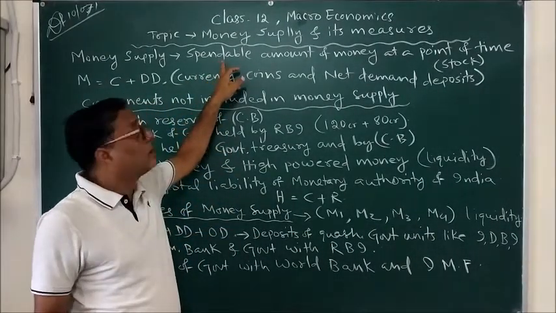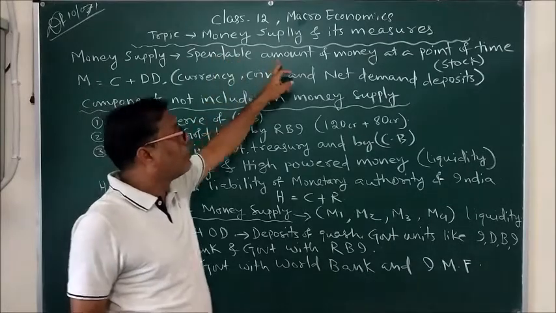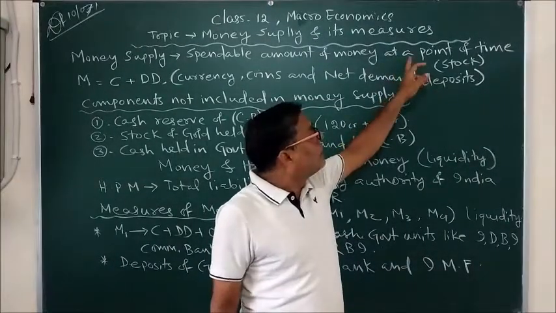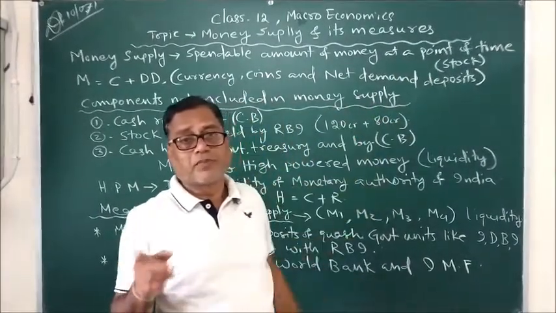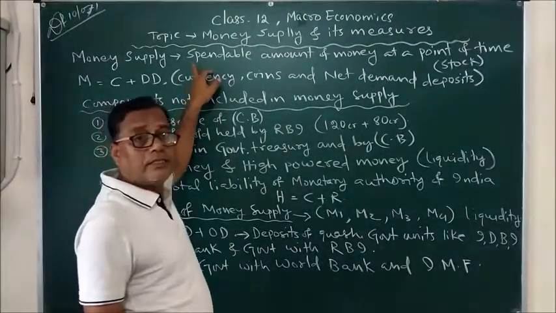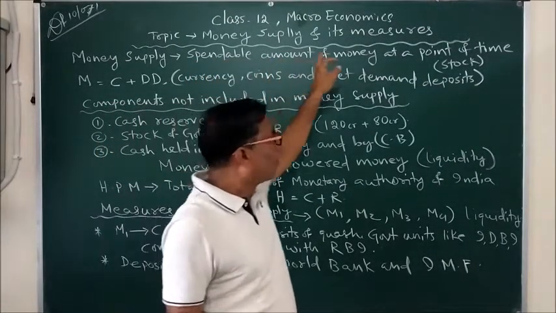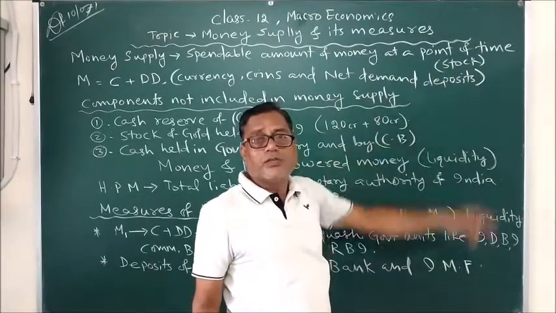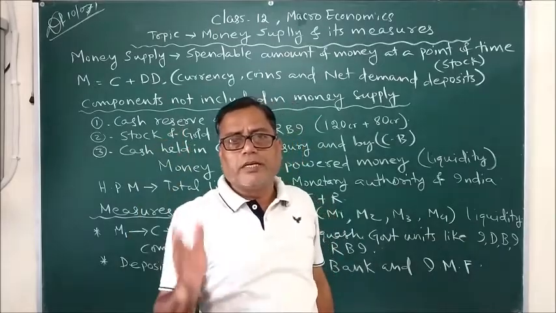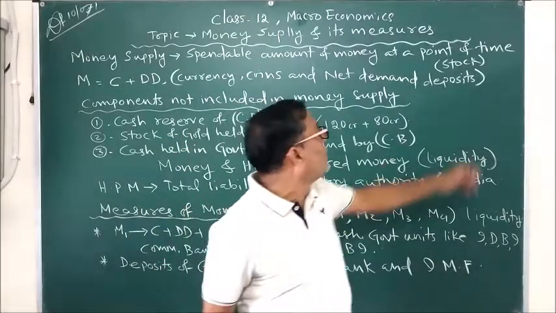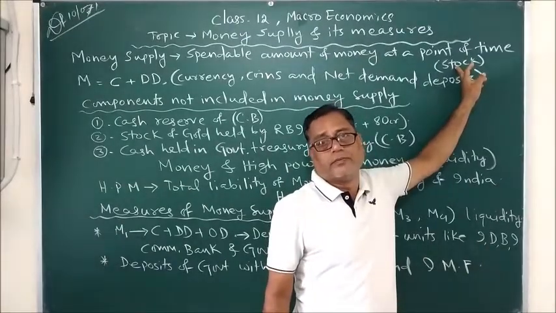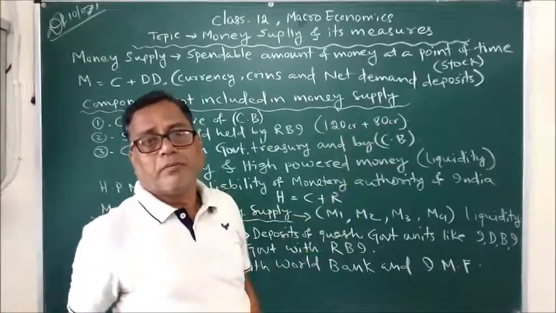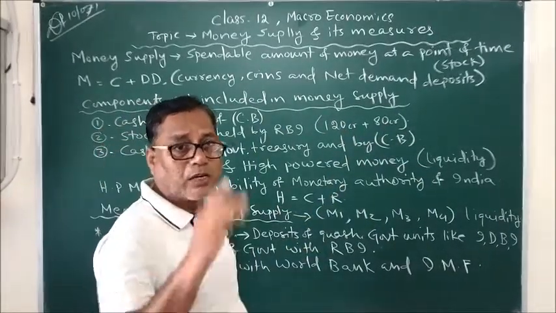Money supply is nothing but the total spendable amount of money of an economy at a given point of time. I repeat the statement. Money supply is nothing but the total spendable amount of money of an economy at a given point of time. So, this is a quantity that can be measured at a point of time. So, obviously it is a stock concept, it is a stock variable. It's not a flow variable. It is not measured over a period of time, but it can be measured at a particular point of time.